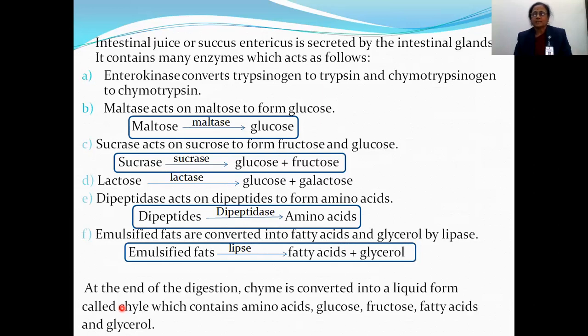At the end of digestion, chyme was the product formed last in the stomach. This chyme is converted into liquid form, and it contains all the nutrients converted into simple form, that is simple sugar, amino acid, fatty acid and glycerol.